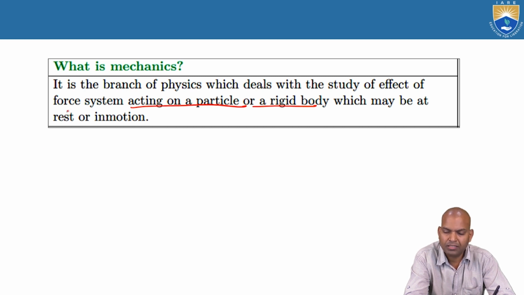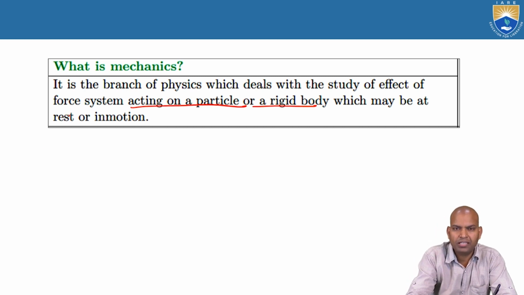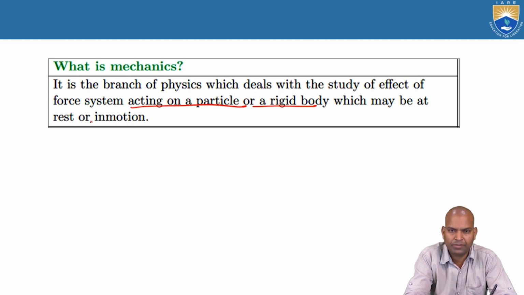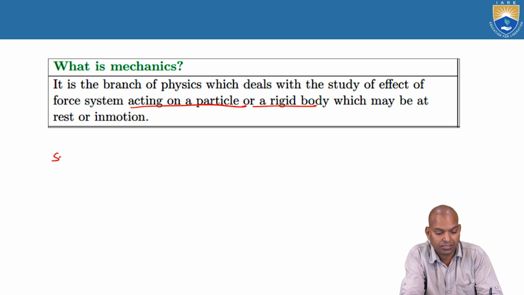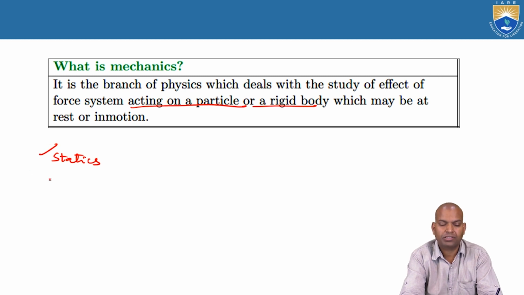Suppose the branch of physics deals with the study of the effect of the force system acting on a particle or on a rigid body when the body is at rest, it is known as statics. Statics, not statistics, statics.